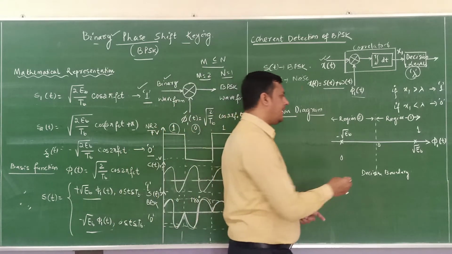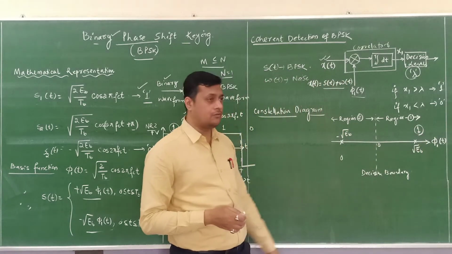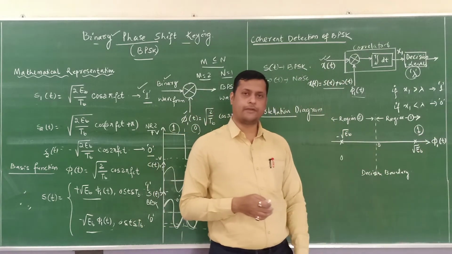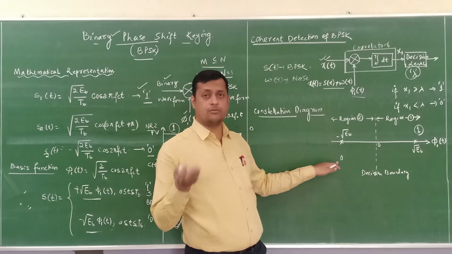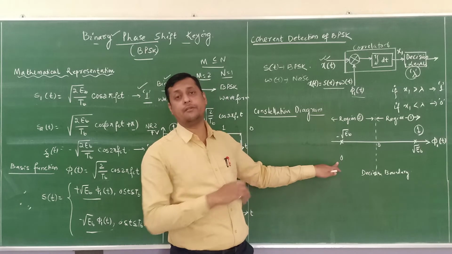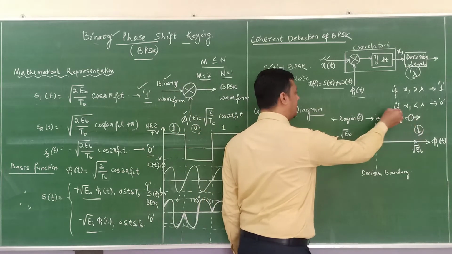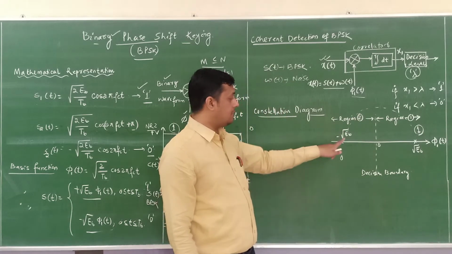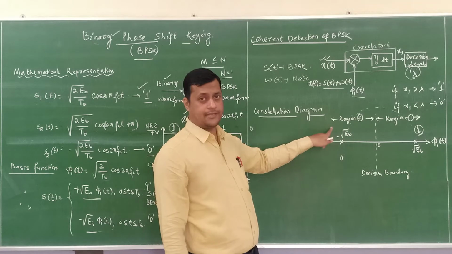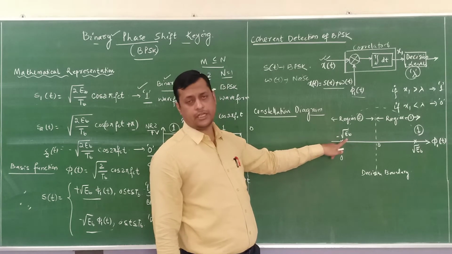One symbol is binary bit 1, which is an in-phase component whose strength is root Eb. Similarly, binary bit 0 has strength root Eb, but it is 180 degree phase shifted from binary bit 1. So a 180 degree phase shift comes here, and the minus indicates the phase reversal, so it is minus root Eb.